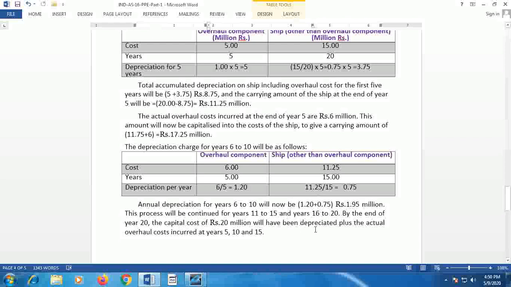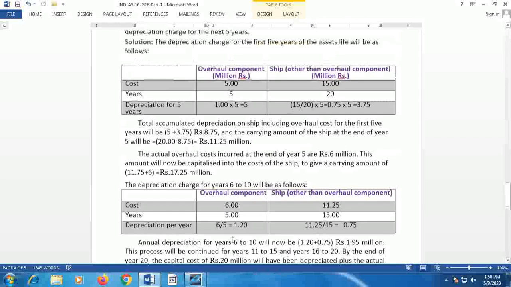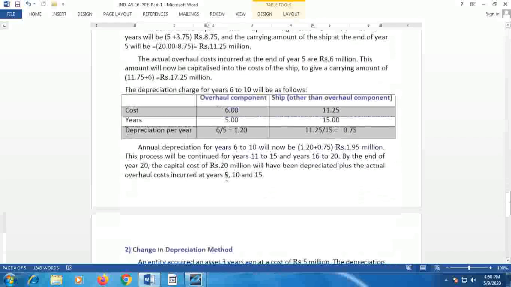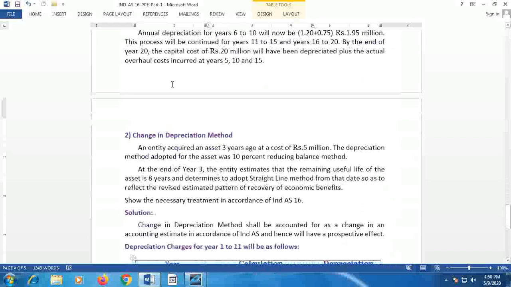will have been depreciated, plus the actual overall cost incurred at the end of the 5th year, 10th year and 15th year. So that explains how the overall expenditure is capitalized, and over the life of the machine, or here in this case the ship, it will be depreciated. So that ends the discussion on illustration 1.